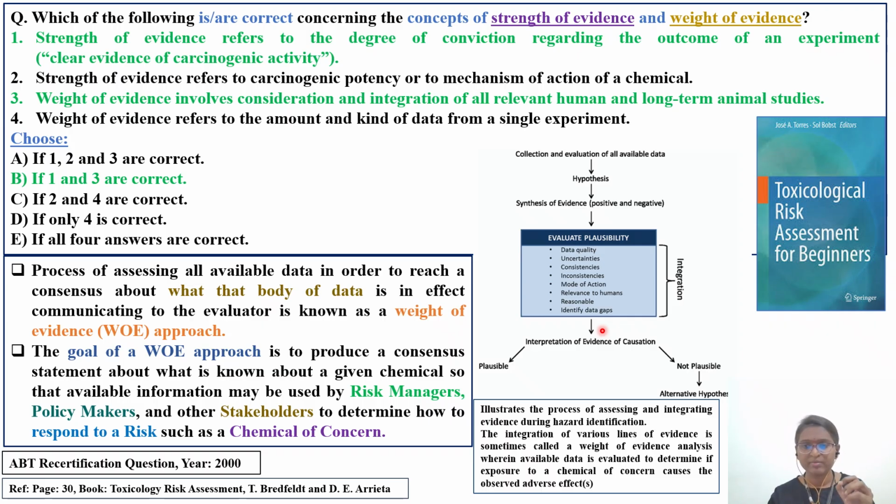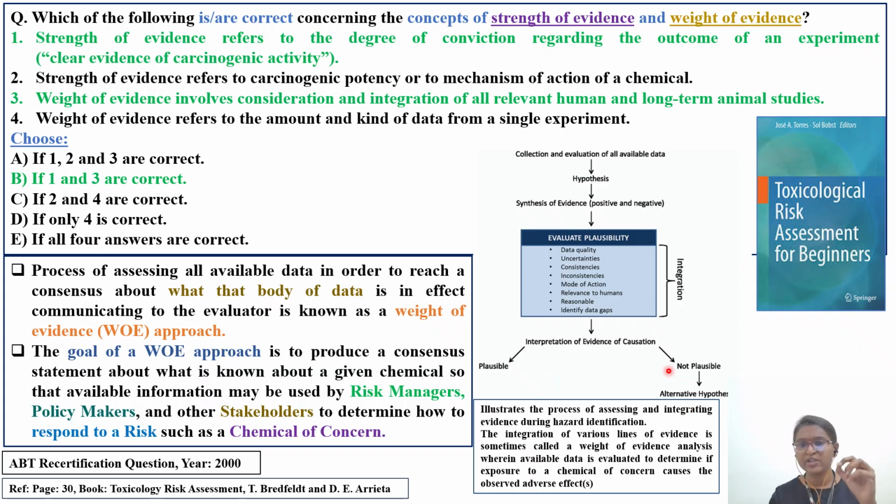How can you fill them? By using predictions or by using uncertainty factors. How you can fill the data gap also comes under evaluating the plausibility. Once you have that, you have to interpret this evidence of causation. So you need to develop a relationship between the cause and effect. Is it possible, plausible, or not plausible?